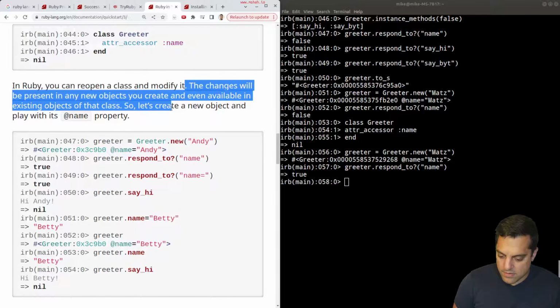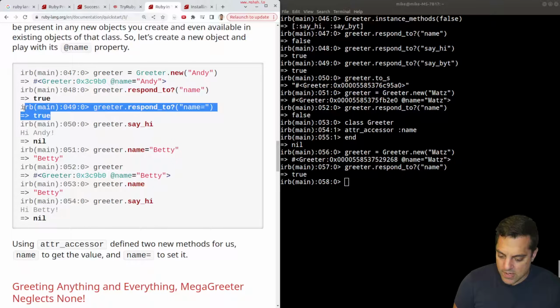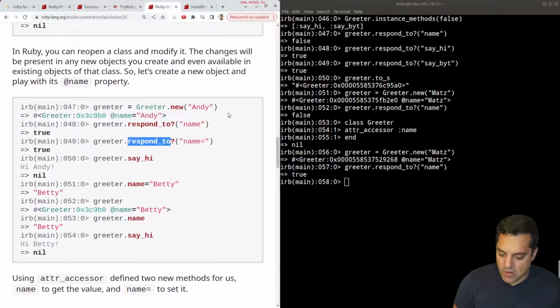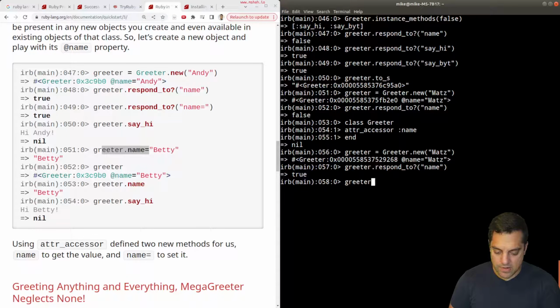Okay, so let's create a new object. We've got this new property here. And we could do things like name equals. Okay, so I guess this respond to thing is telling us, like, can I call that function or something? Right, and it finds this as like a valid thing here. It's kind of neat here. Okay, we can change the name and so on. Let's do that. Greeter.name equals Betty.